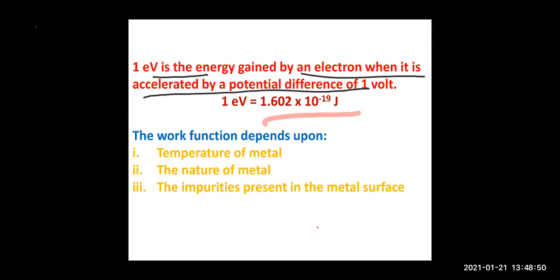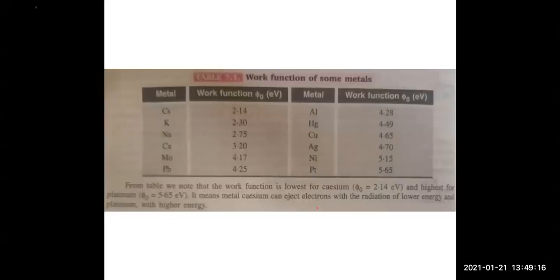And children, this work function, that is the minimum energy required by an electron to get ejected, to escape, to get emitted from the metal surface, depends upon the temperature of the metal. It depends upon the nature of the metal. All metals have different work functions, right? It depends upon the impurities which are present in the metal surface, right?